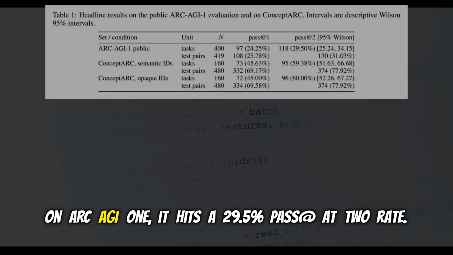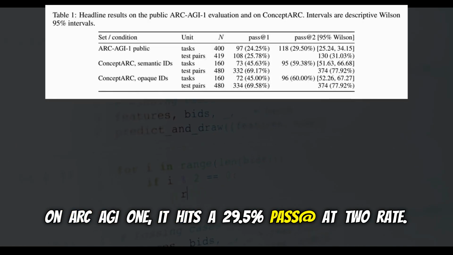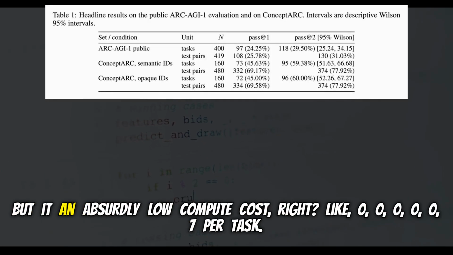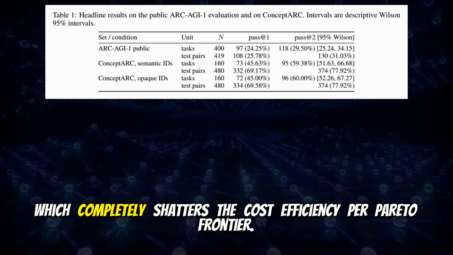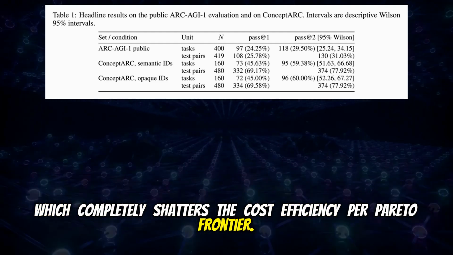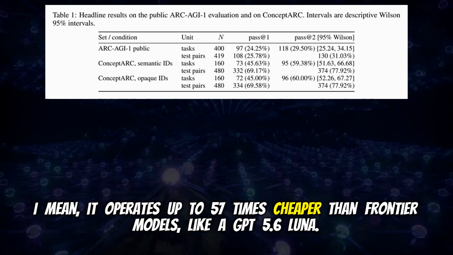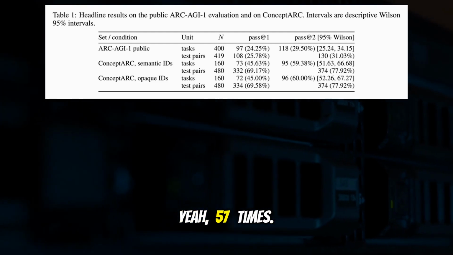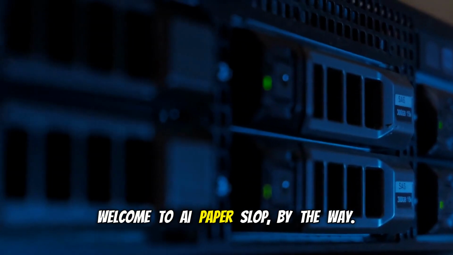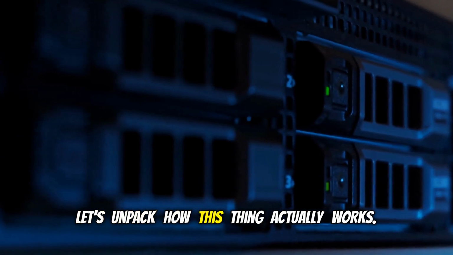On ARC-AGI 1, it hits a 29.5% pass at 2 rate. But at an absurdly low compute cost, right? Right. Like 0.0007 per task. Exactly, which completely shatters the cost efficiency Pareto frontier. I mean, it operates up to 57 times cheaper than frontier models like GPT 5.6 Luna. Yeah, 57 times. It's crazy. Welcome to AI Paper Slop, by the way. Let's unpack how this thing actually works.